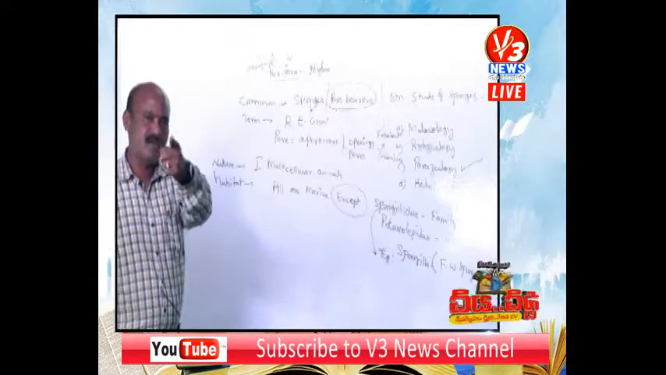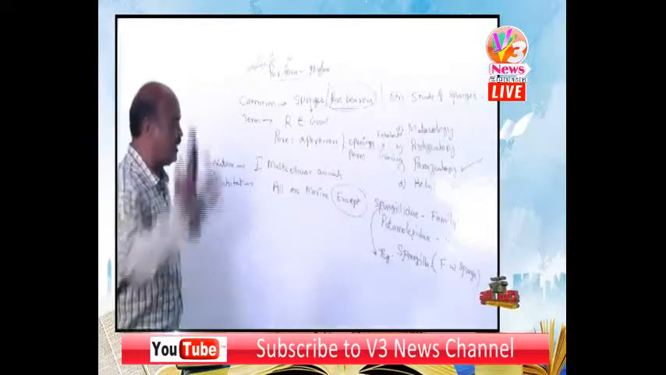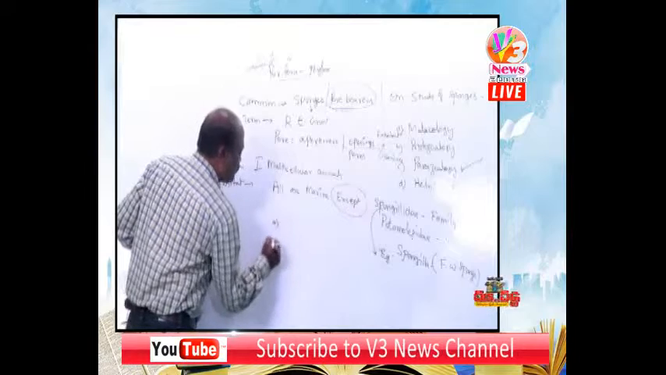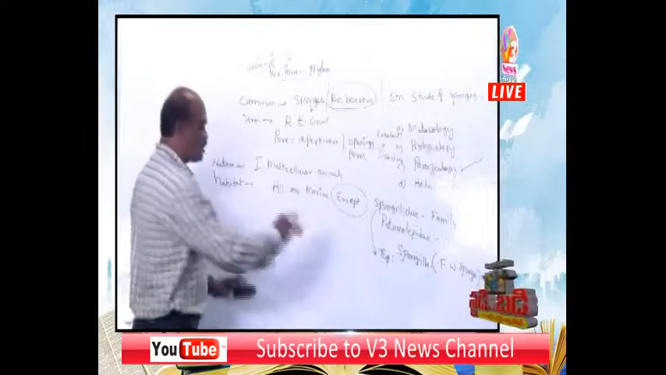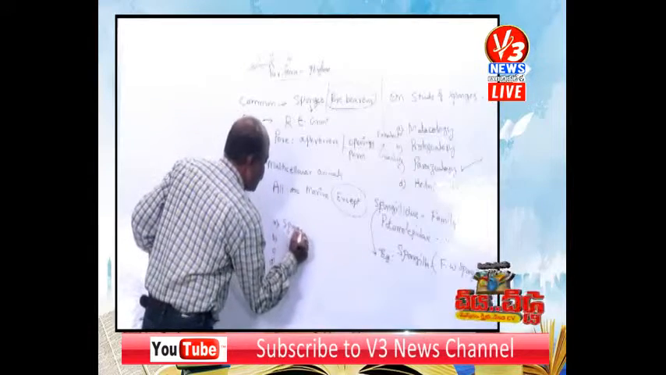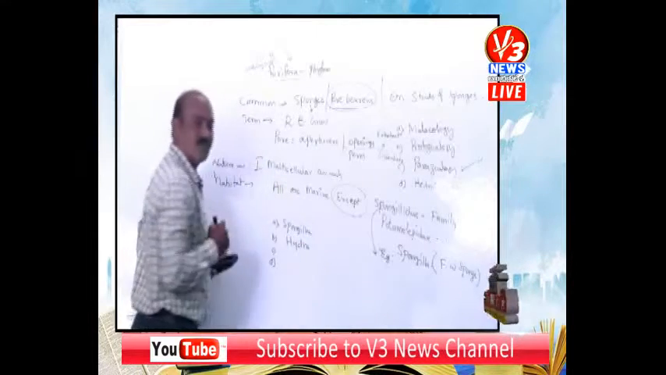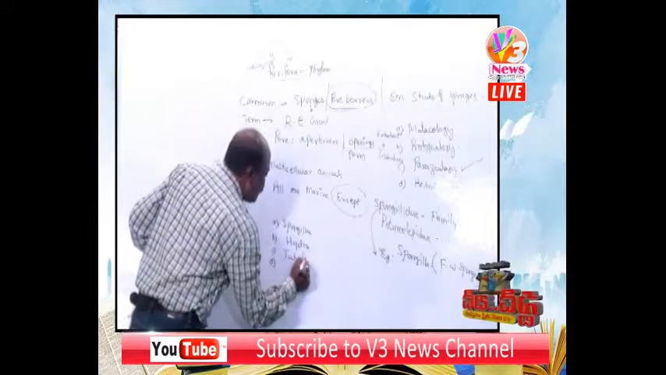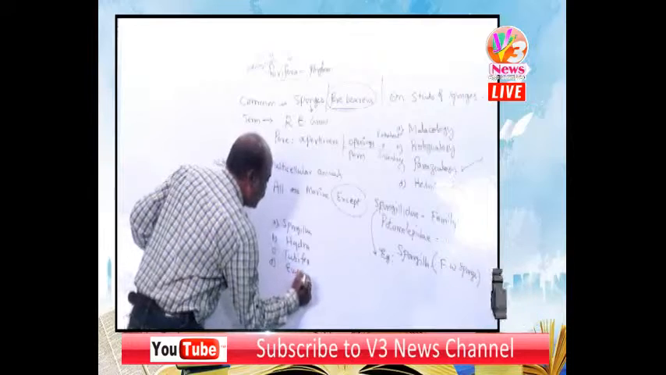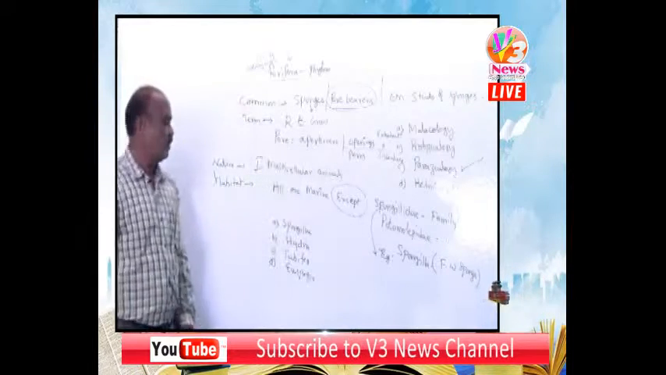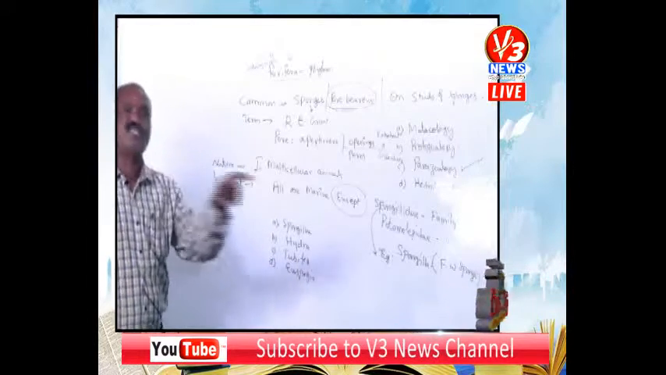Here is a question for you. Once again I will form a question, a very important question. First option, second option, third option, fourth option. The first option is Spongilla, next Hydra, next Tubifex, and Euspongia. These are the four options. Now I am going to give a question.